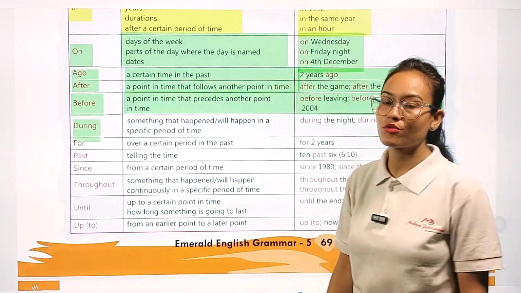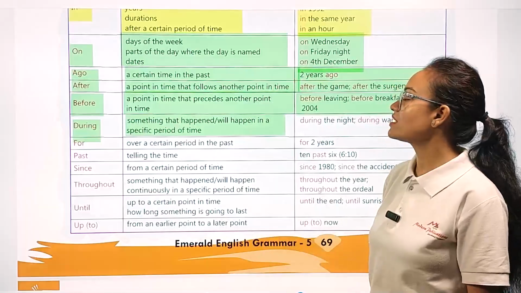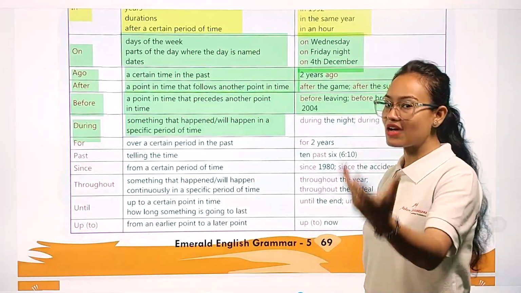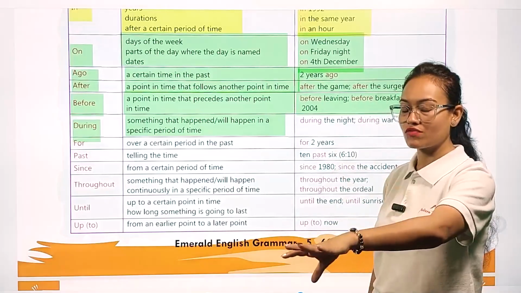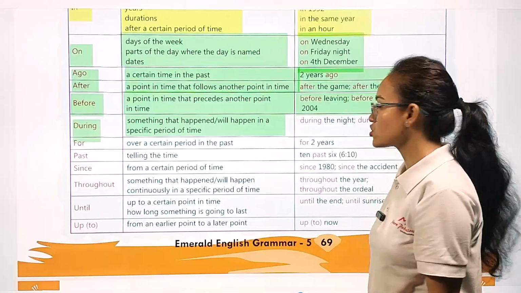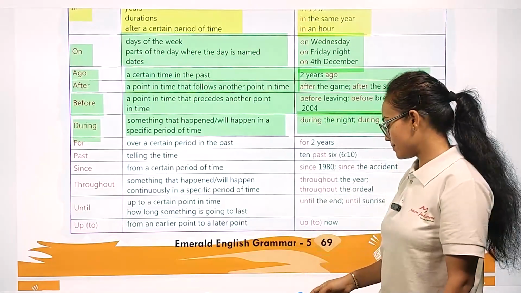When we use the preposition during, whenever we are talking about something that happened or will happen in a specific period of time, at that moment of time, in these cases, my dear students, we use the preposition during. Example, you can say during the night, during the war.